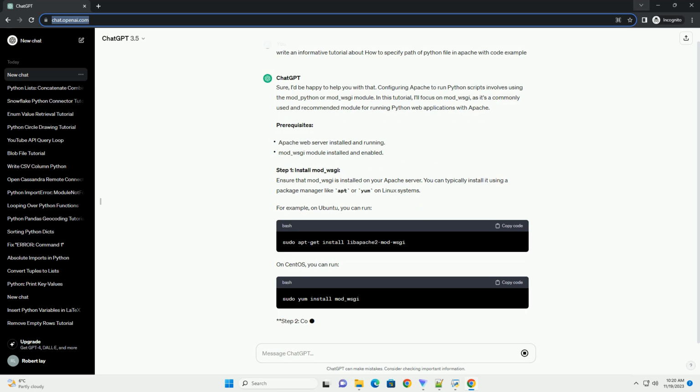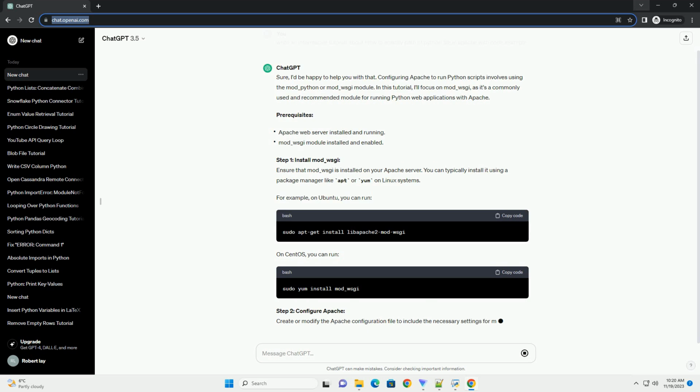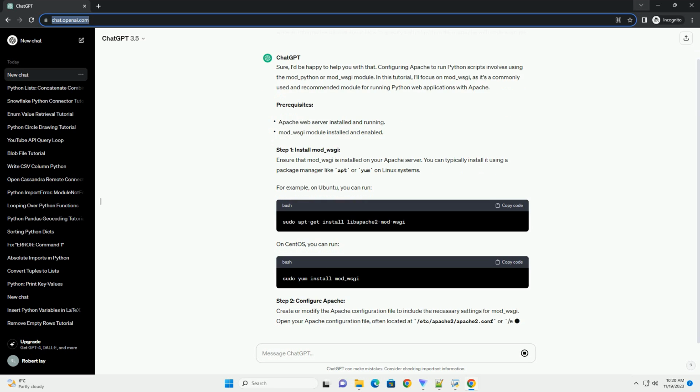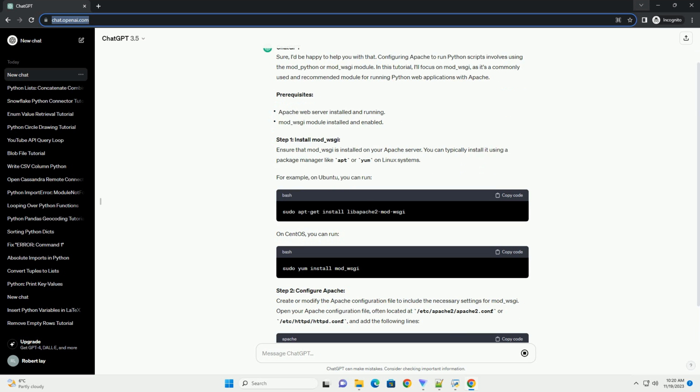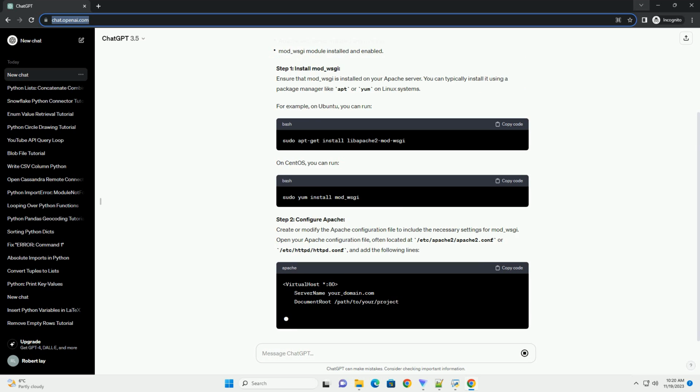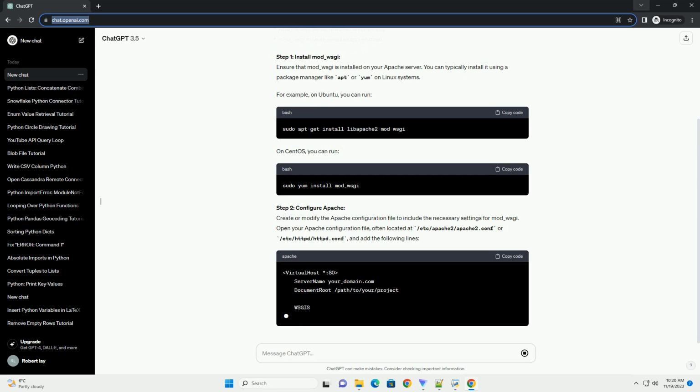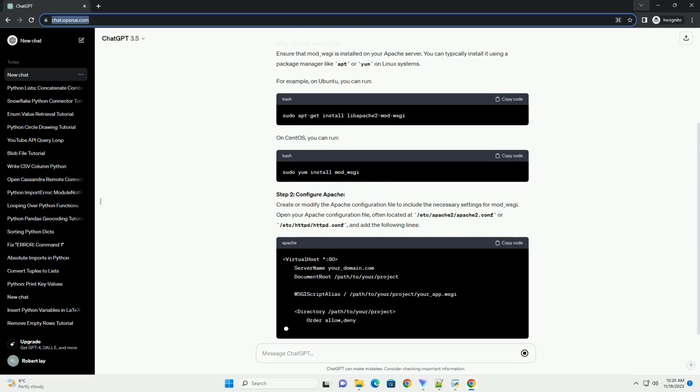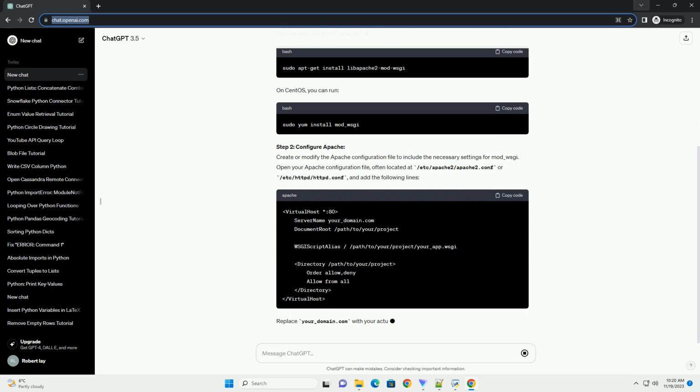Prerequisites. Step 1. Install mod_wsgi. Ensure that mod_wsgi is installed on your Apache server. You can typically install it using a package manager like apt or yum on Linux systems. For example, on Ubuntu, you can run. On CentOS, you can run.